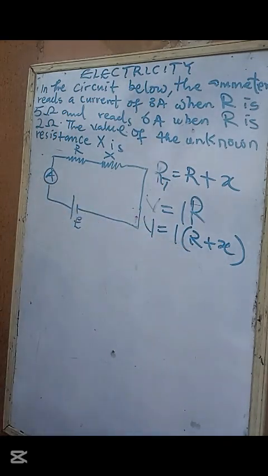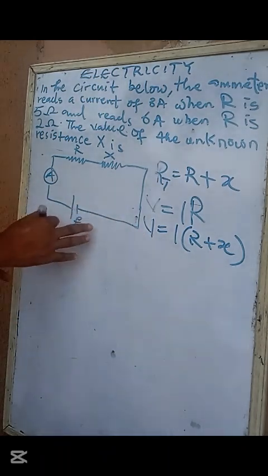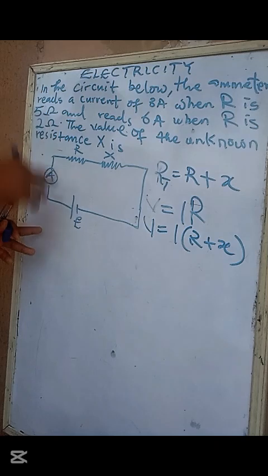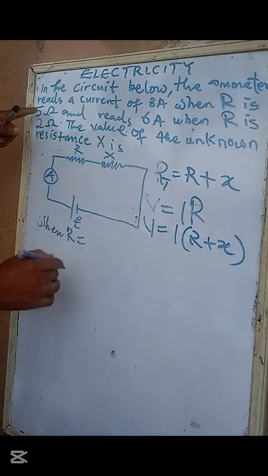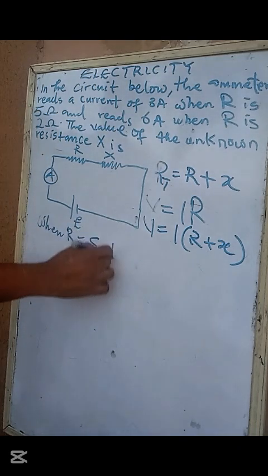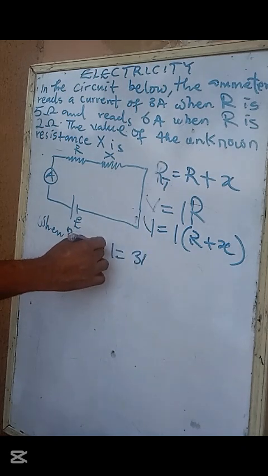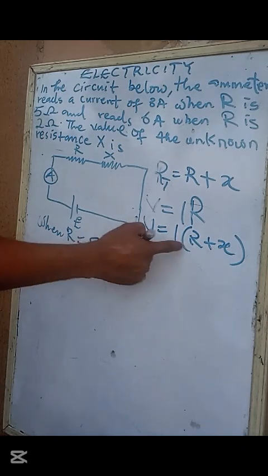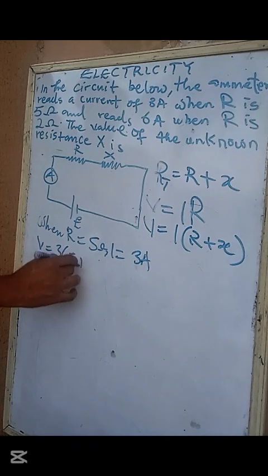R plus X, right? So since the voltage was the same throughout the time when they were changing R, what does that mean? It means that when R was 5 ohms and I was 3 ampere, this voltage was 3 open bracket 5 plus S.